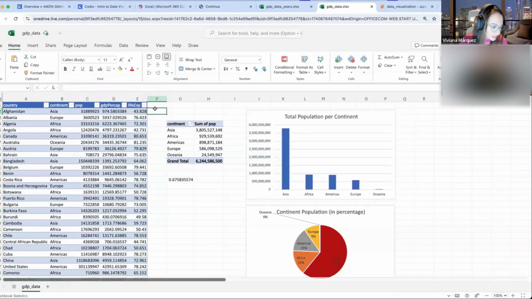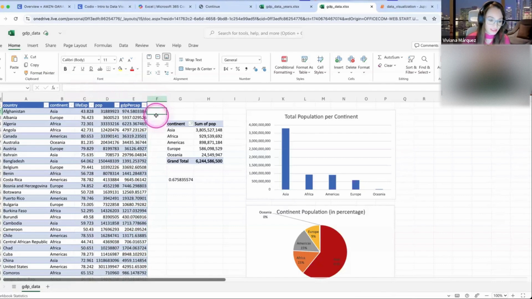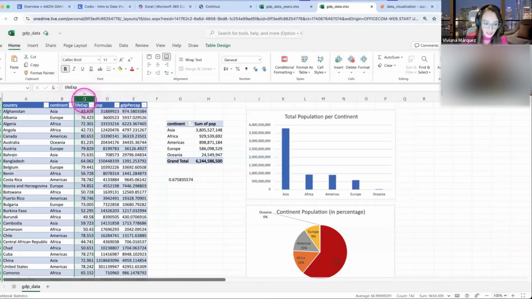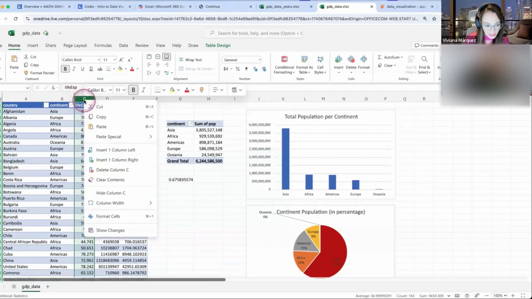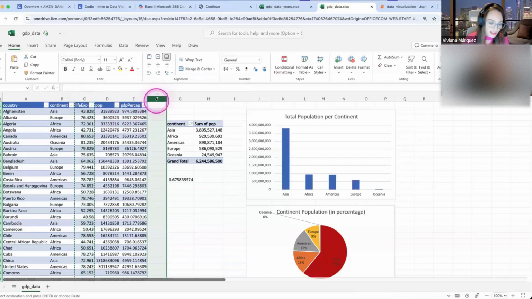People are not seeing the 6 dots, so let me do it a different way. A different way that you could do it is select the column by clicking on C. If you don't see the 6 dots, see if you get the hand. If you don't get the hand, oh well, then we have to right click, copy or cut. So I'm going to do copy. And then here on the F column, you do paste.